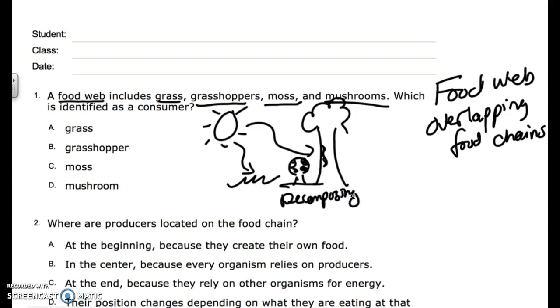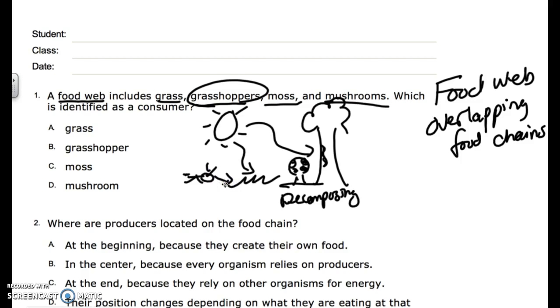And then last, I have a cricket. Sorry, not a cricket, a grasshopper. Mr. Bullens, get that right. All right, there he is. Now, he's over here and he's munching on some grass.